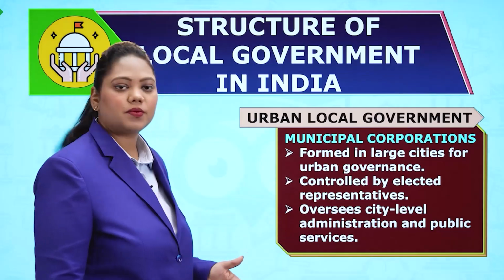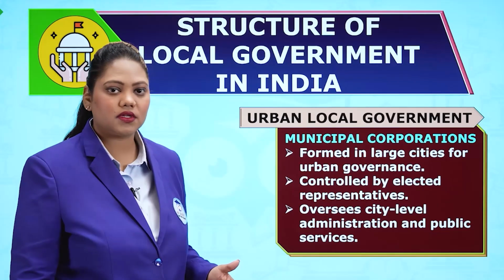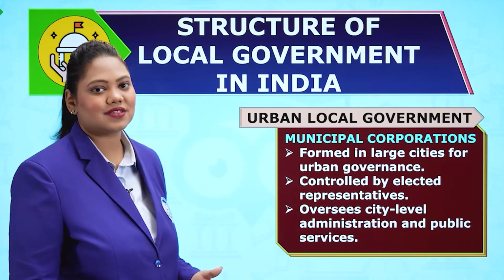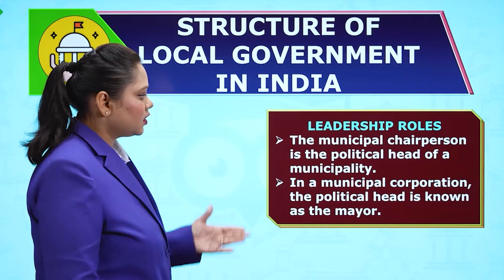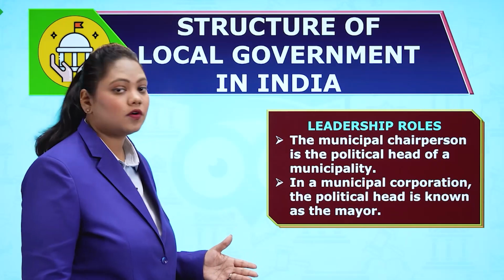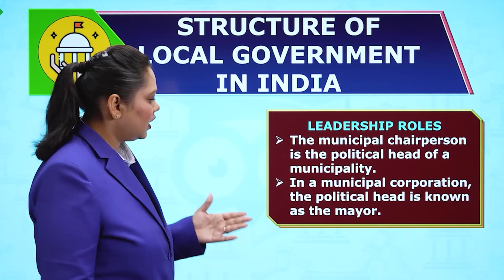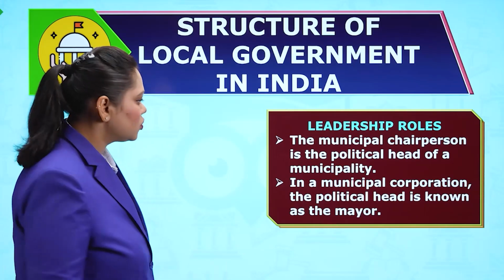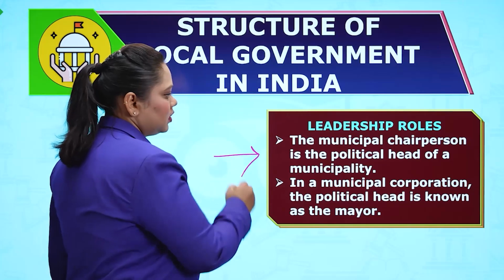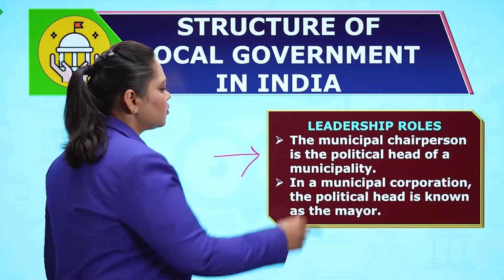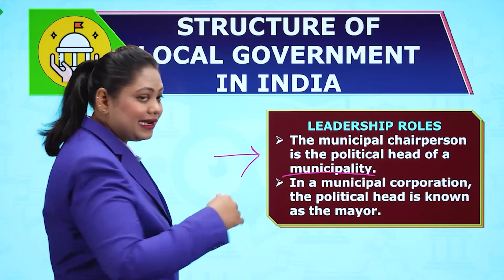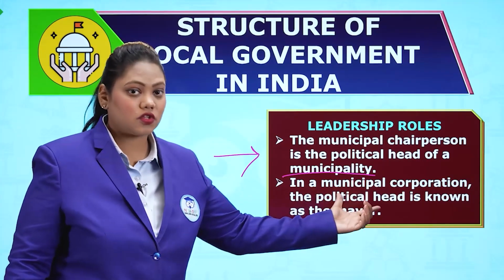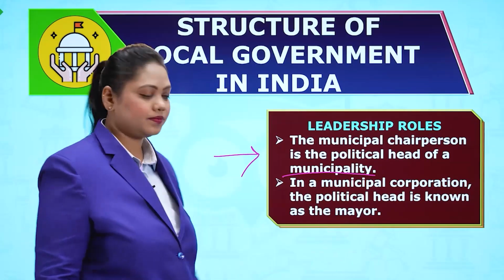They are controlled by elected representatives, the same way elections happen in the Gram Panchayat, and they oversee city level administration and public services. Who's the leader? The municipal chairperson is the political head of a municipality. In a municipal corporation, the political head is the mayor. But in a larger urban area, in a larger city where we have municipal corporations, the head is the mayor.